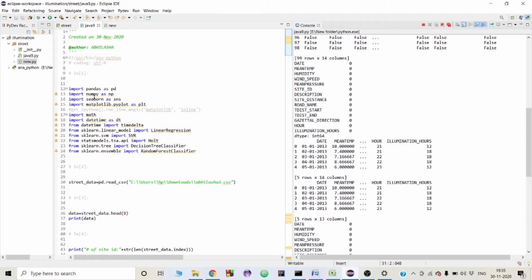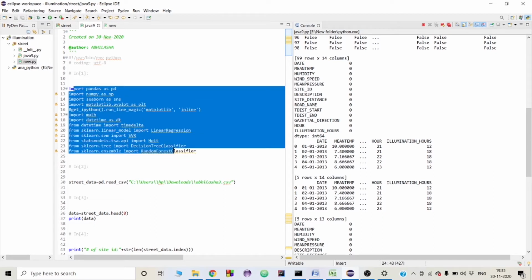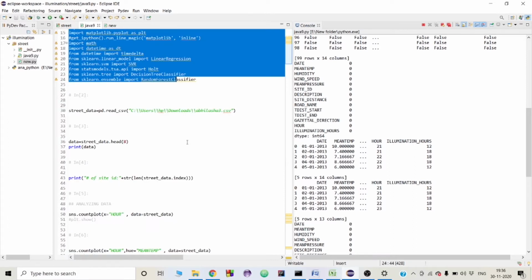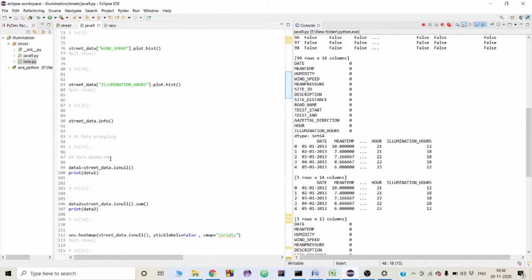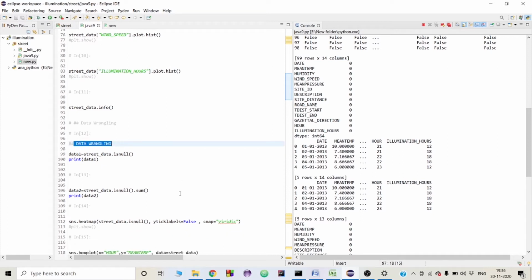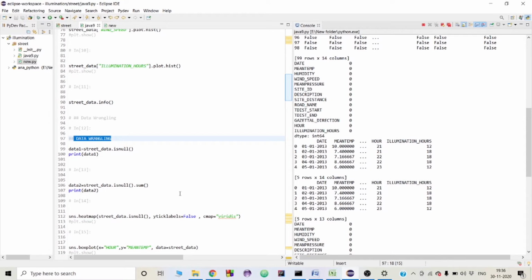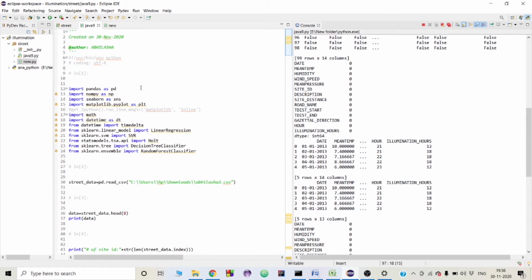First of all, our first step is to import the libraries that we use for collecting the data. Next step is to analyze the data. Third step is data wrangling, that is, cleaning the unused and unnecessary parts from our data sets. Next step is to build our model using the training data set, and then we can test it using a test set. So over here we will perform a split, which basically divides our data set into training and testing data sets. And finally we will check our accuracy. So now I will be presenting my project.